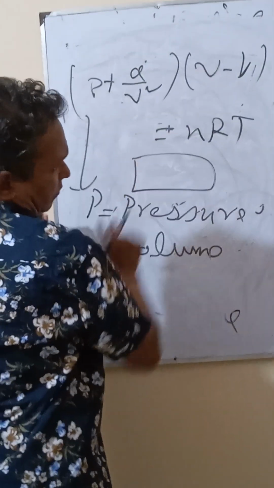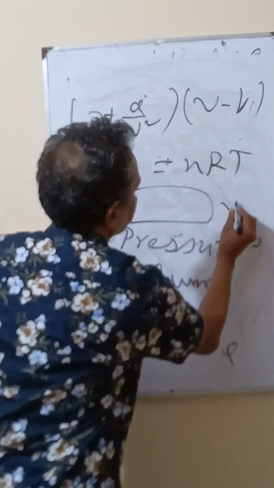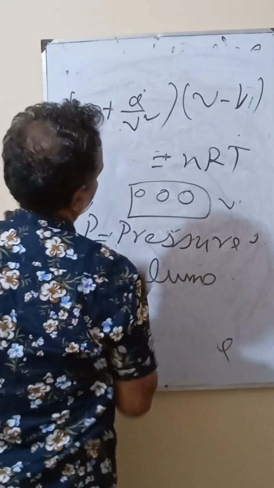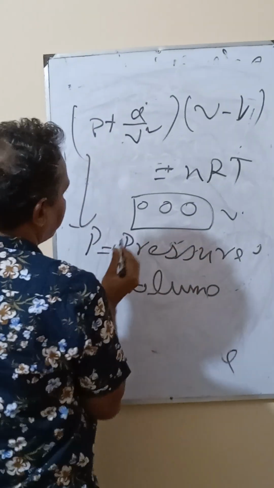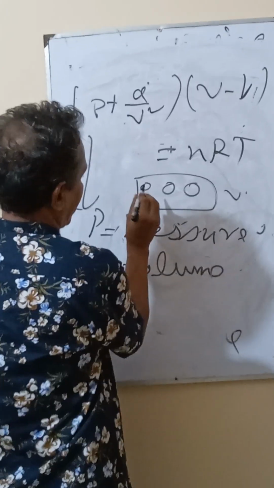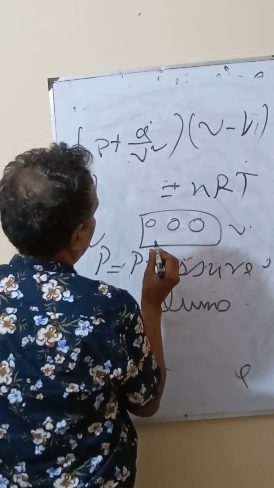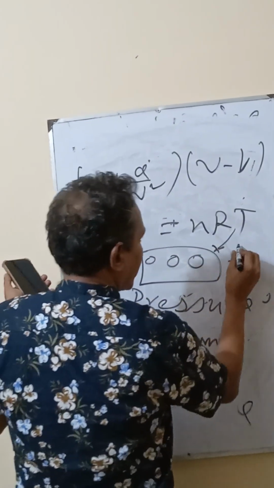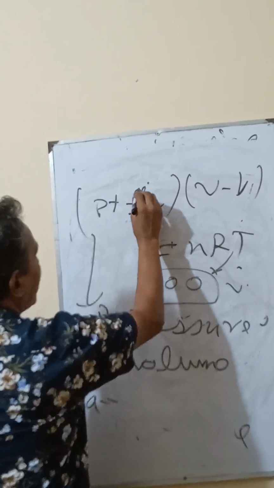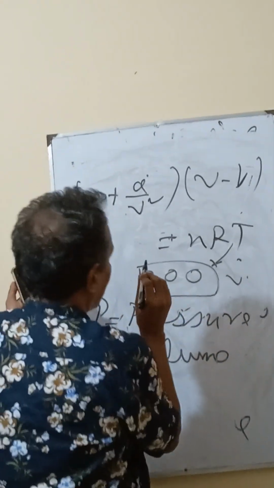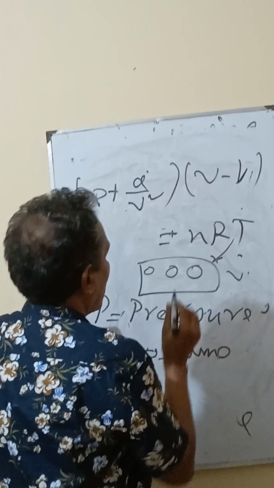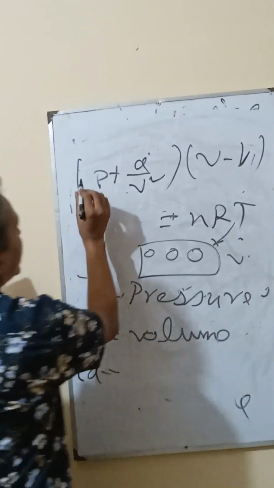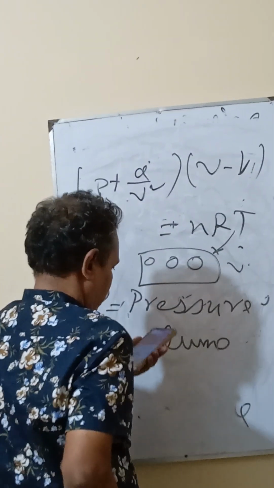In this volume there are molecules and there is pressure. When temperature increases, pressure increases, and then a increases and b is reduced. That is Van der Waals force.